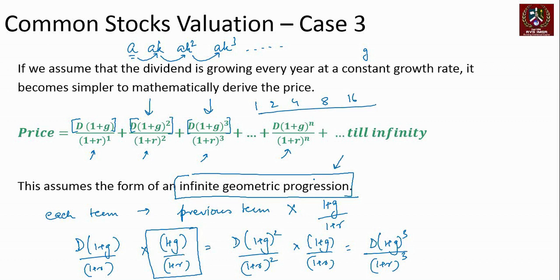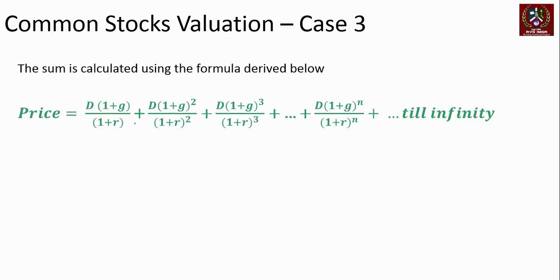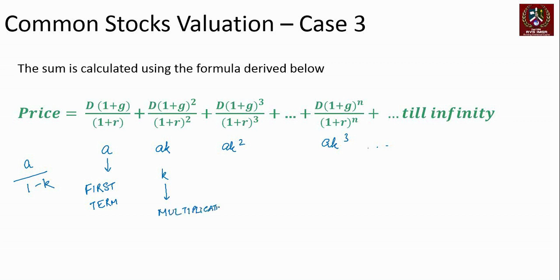Now, mathematically, it is possible to find the sum of an infinite geometric progression. The sum of an infinite geometric progression, given as A, AK, AK squared, AK cubed, and so on, is A divided by 1 minus K. That's the sum, A being the first term in the series and K being the multiplication factor.